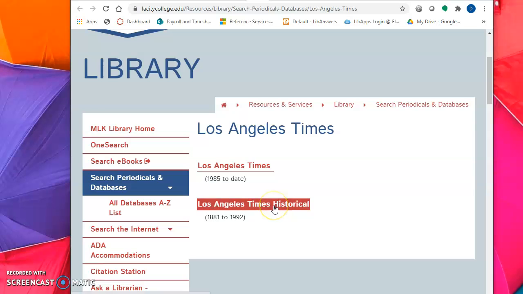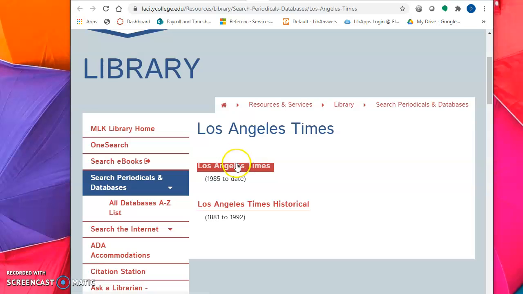One is historical, which is great if you are doing any kind of research, from 1881 to 1992. I remember helping a student. We were looking for articles on the Zoot suit. I don't know if you guys are familiar with that, but we found a lot of great articles. So this is actually really fun to look at. And then here's the Los Angeles Times, the current one.